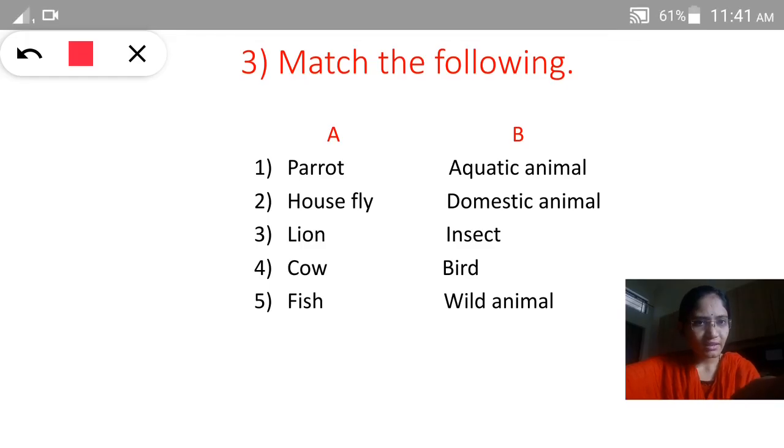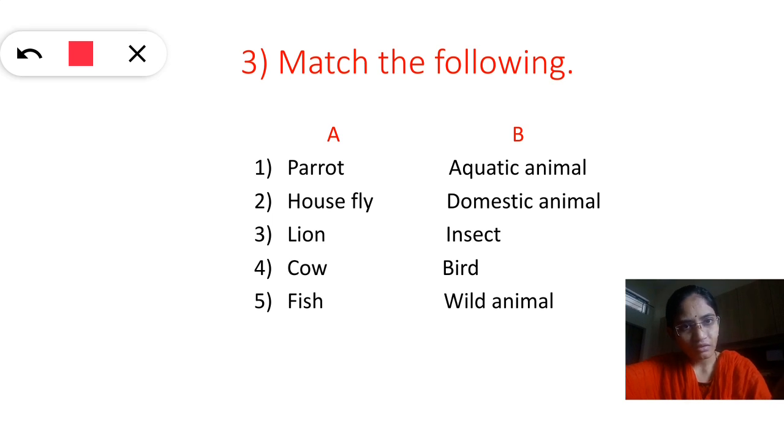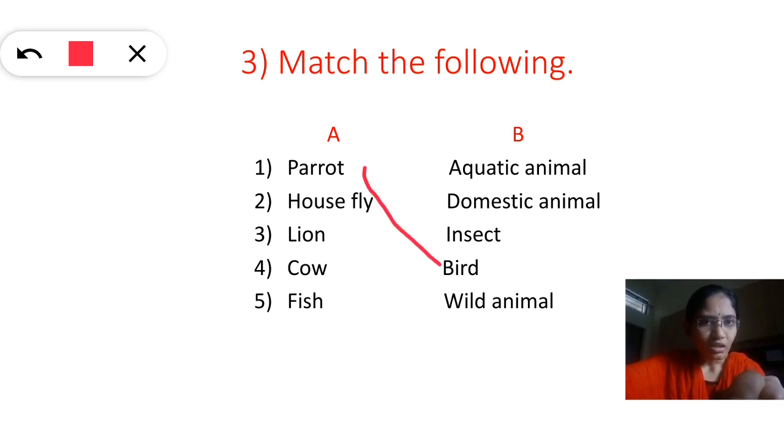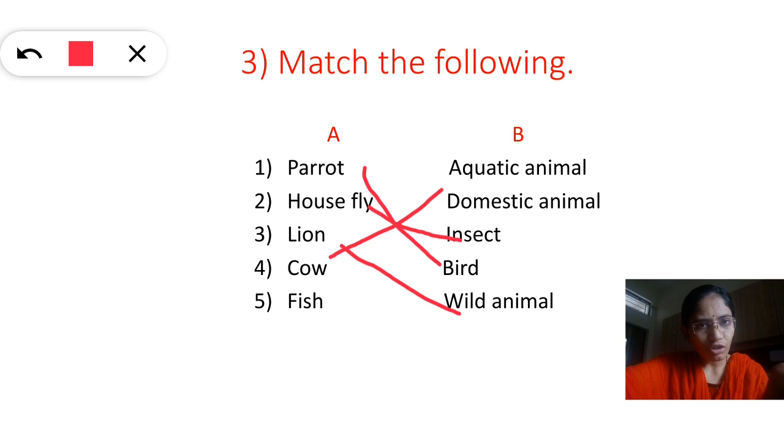See, parrot is a bird. That's why you have to match parrot with bird. Housefly is an insect. You have to match housefly with insect. Lion is a wild animal. You all know, na? Good. Next, cow is a domestic animal. You have to match cow with domestic animal. And fish is an aquatic animal. You have to match fish with aquatic animal.